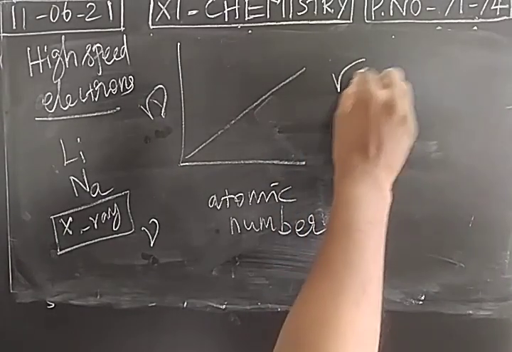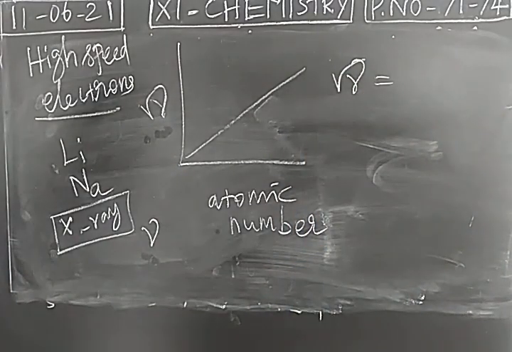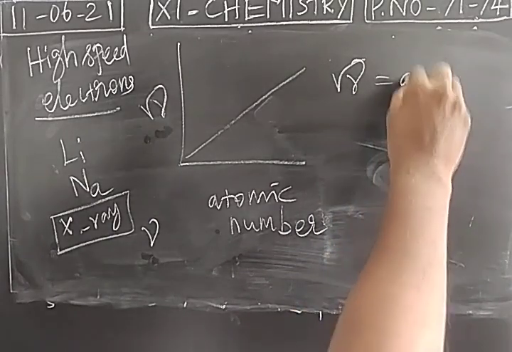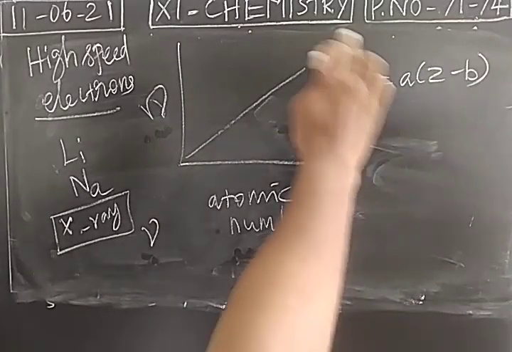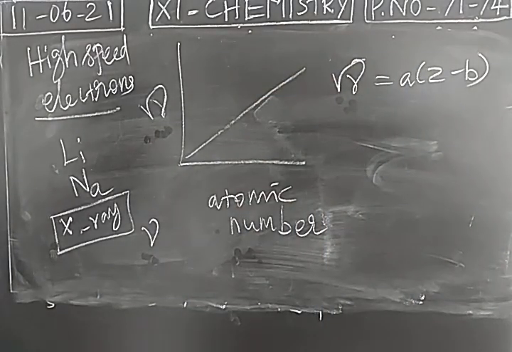So the square root of the frequency of the X-ray is equal to A into Z minus B. This is the mathematical expression obtained from Moseley's work. The property changes when atomic number changes. In Moseley's work, the major conclusion is that when the atomic number of an element changes, its property definitely changes, so the square root of the frequency of the X-ray changes.